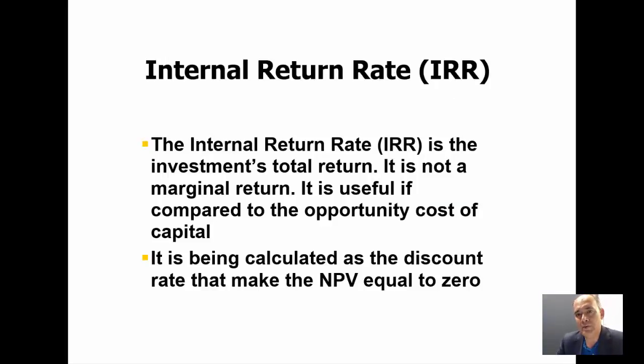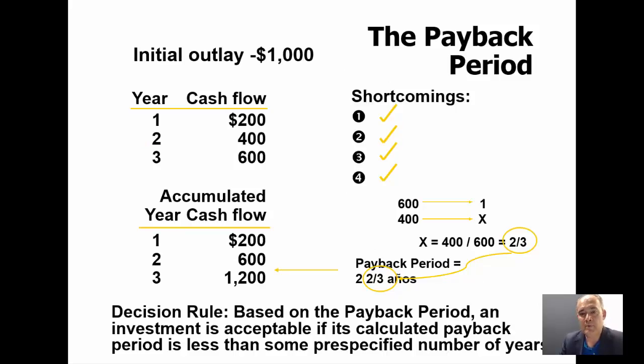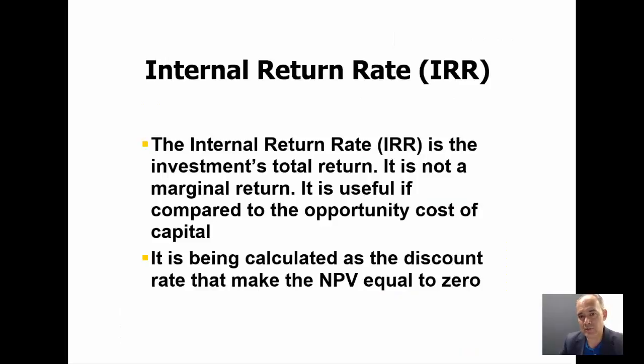Well, the internal return rate does not have the shortcomings we have here. For instance, in the payback period we do not consider the full free cash flows, because beyond the third year we do not consider the free cash flows. We do not bring back to the present, with the proper time value of money and the proper discount opportunity cost of capital, all the different cash flows, as you could see here. Okay, so there are many shortcomings here. In the case of the internal return rate, we do not have the same shortcomings, but it still has a shortcoming which is very important to remember, as I'm going to show you shortly.